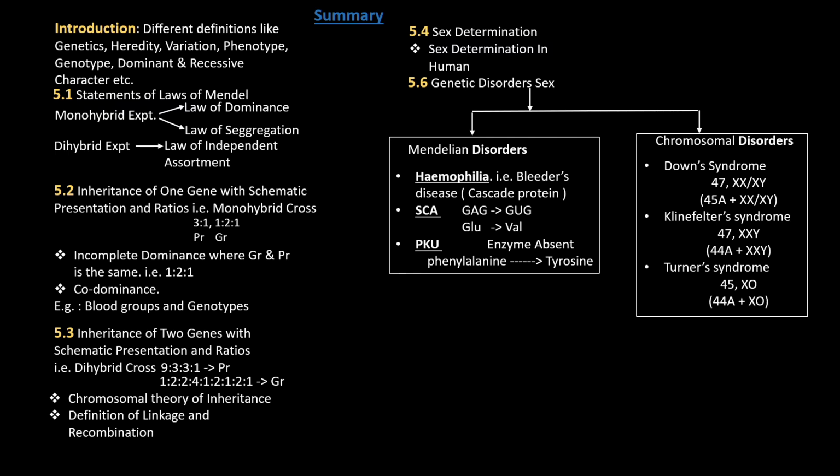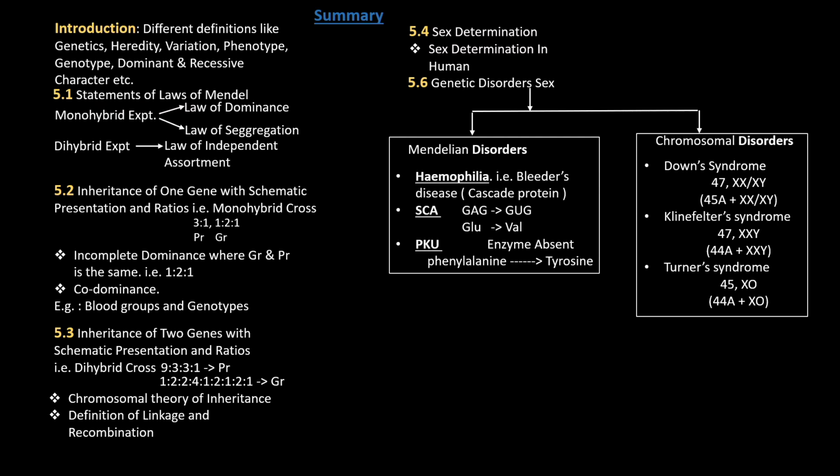The first point, introduction. In the introduction, you have to remember the different definitions, like what is meant by genetics, heredity, variation, phenotype, genotype, and what is meant by dominant and recessive characters. In the next point, you have to remember the correct statements of the laws of Mendel.